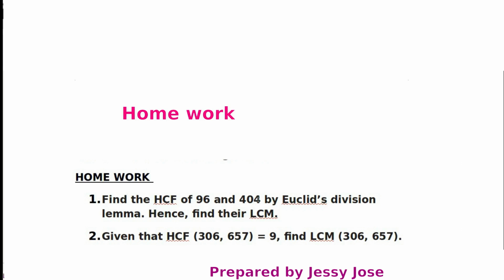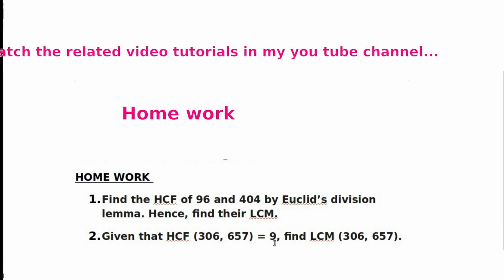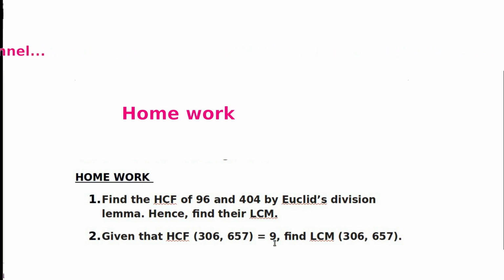By that concept you can find the value of LCM. Second question, given that HCF of 306 and 657 is 9, find the LCM of these two numbers. We know the product of these two numbers equals the product of HCF and LCM.